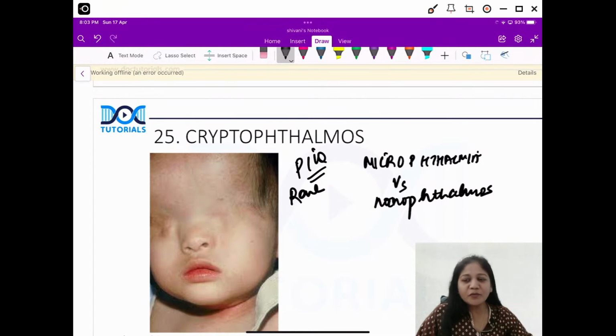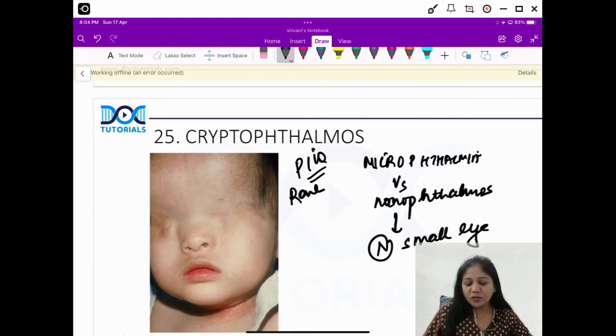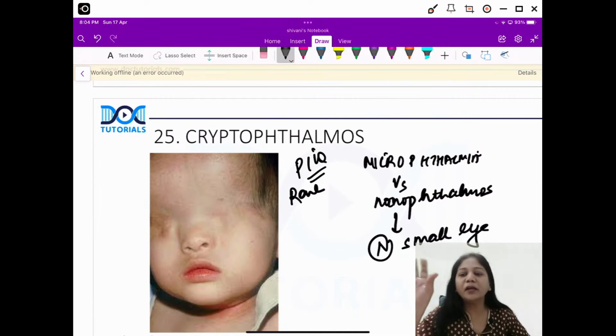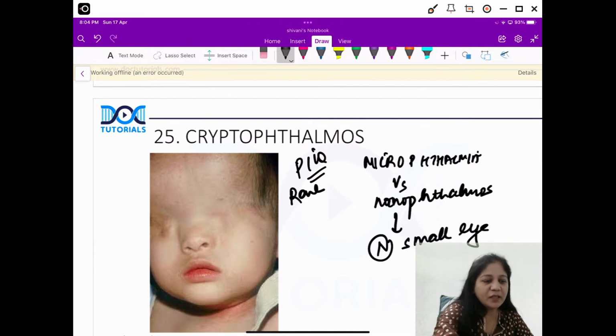So microphthalmos is a small eye but a malformed eye. A small but a malformed eye. It can occur as an isolated problem, or it can be associated with various syndromes, right? And few complications as well. And nanophthalmos is a normal small eye. A normal build, a small eye, right? So this is the basic difference between a microphthalmic and a nanophthalmic eye. I hope this is clear, guys. Is this topic clear to you?